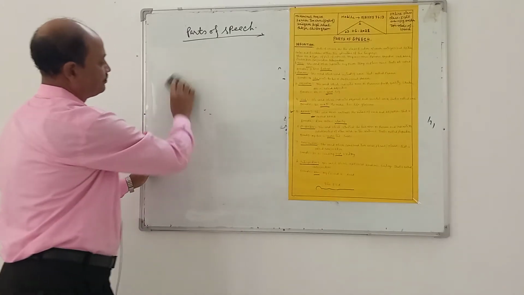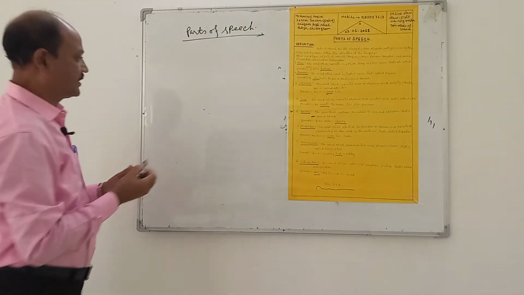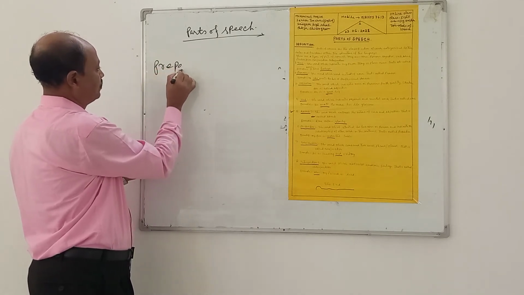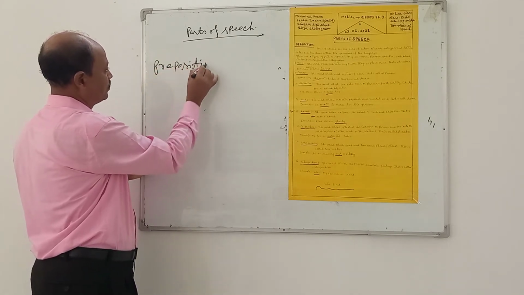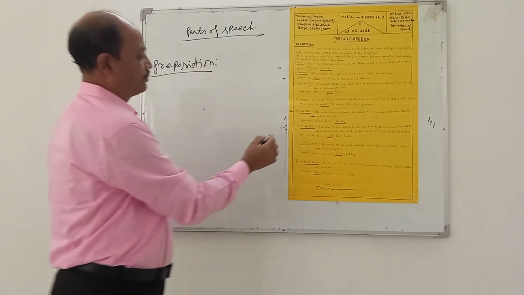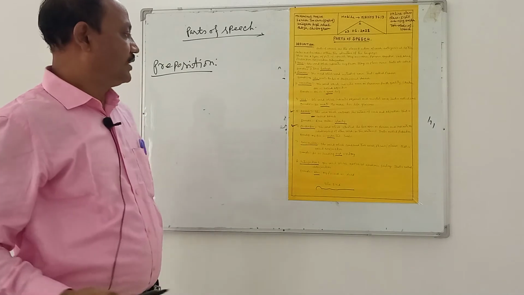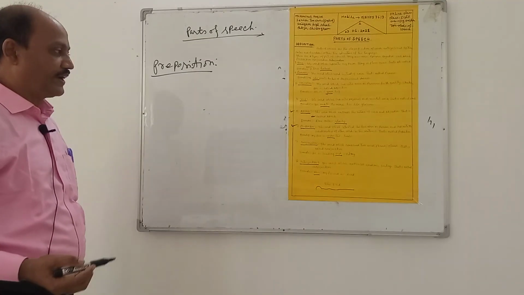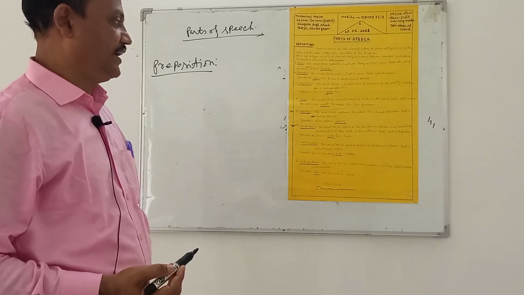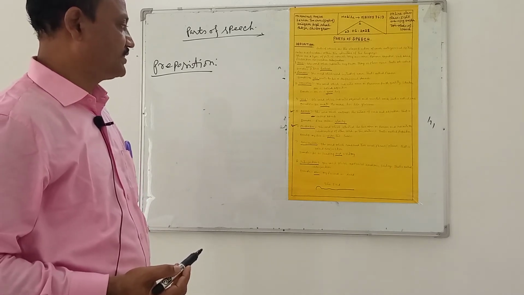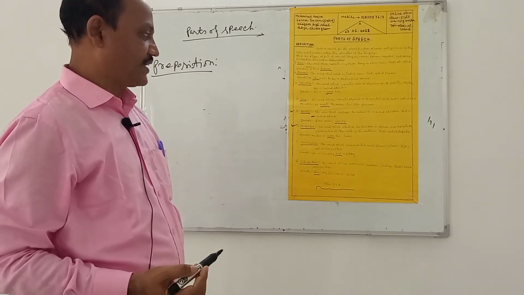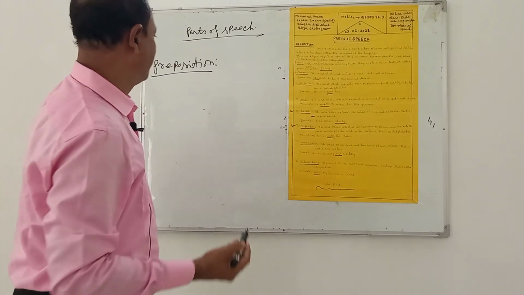Our next item, preposition. The word which is situated before a noun or pronoun and indicates the relationship with other words in the sentence is called a preposition.